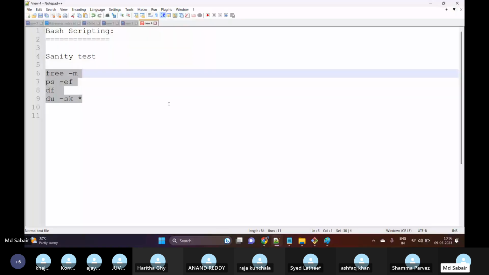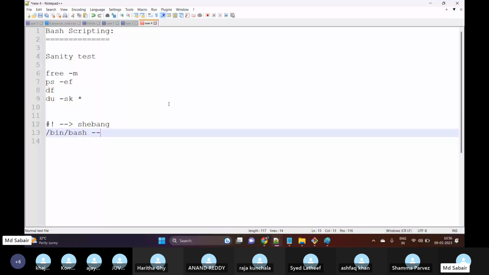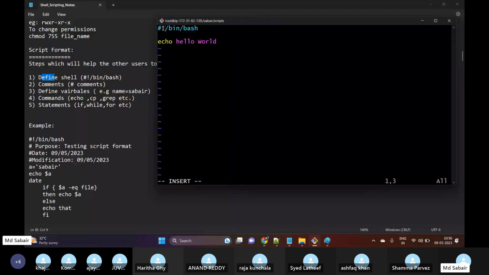Okay, hash exclamation is the shebang. Then /bin/bash is the shell, which we will be using. So the first line of our script, #!/bin/bash, is nothing but the shebang character, and then we define which shell we are using. This is not mandatory, but it is one of the best practices so that other users can understand.